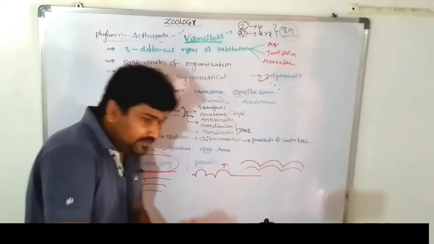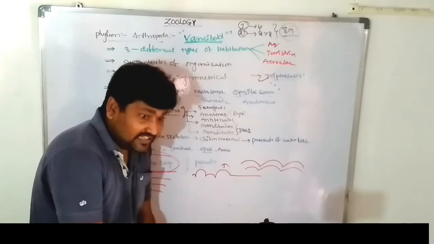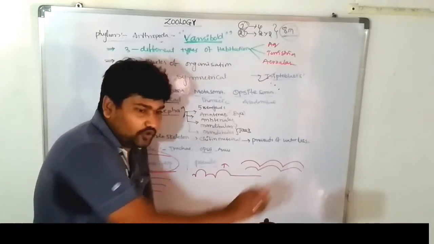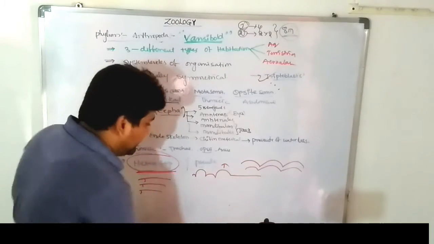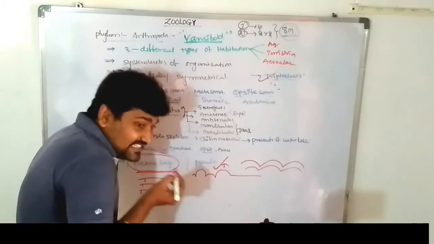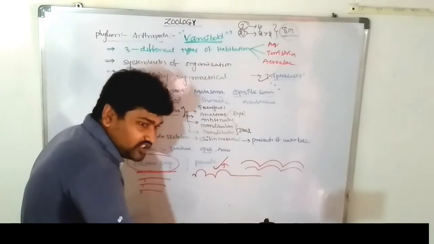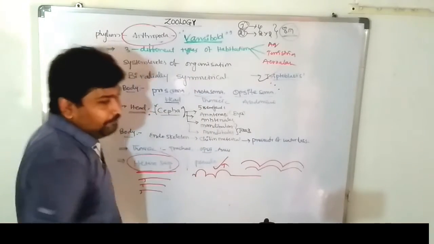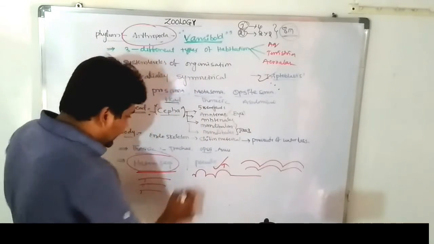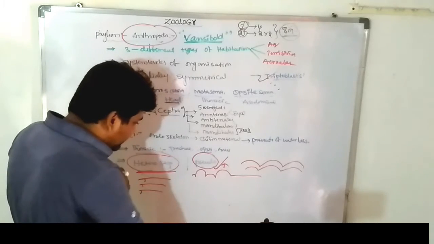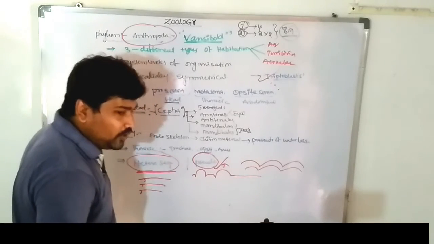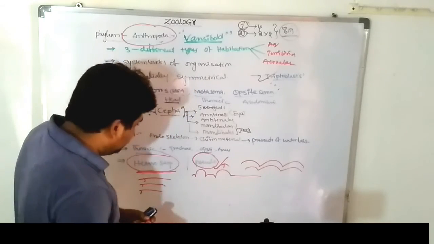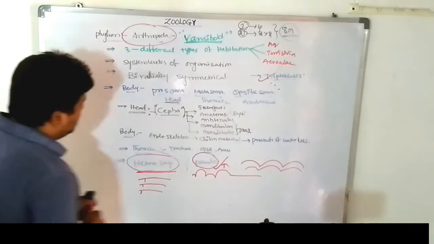False segments. The first segment is there, the second segment is large, the third segment is median, the fourth segment is large. From the fifth to the last there are no segments. That type of segmentation is called pseudo-segmentation. Both holosegmentation and pseudo-segmentation are there in the phylum Arthropoda. Which phylum? This is very, very, very important. What is the difference between hetero and pseudo? Pseudo means false. The triploblastic.